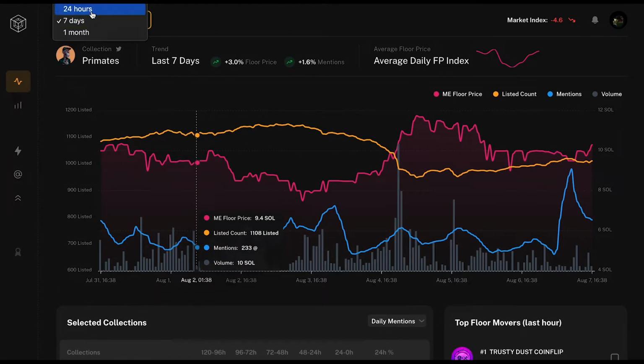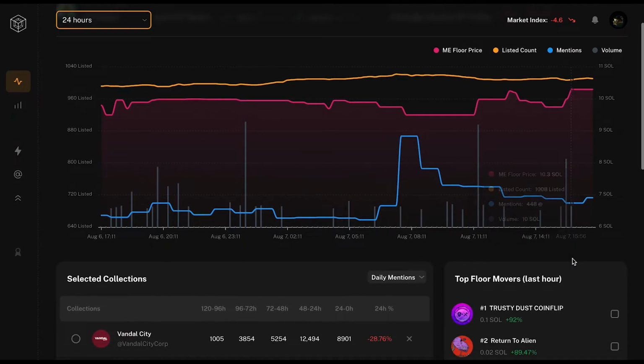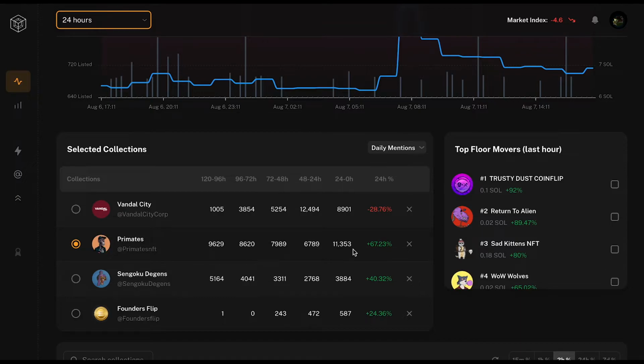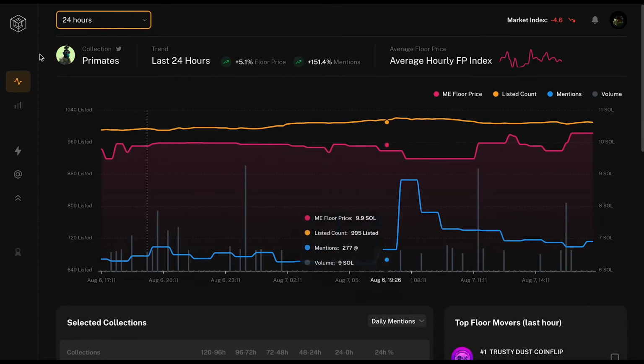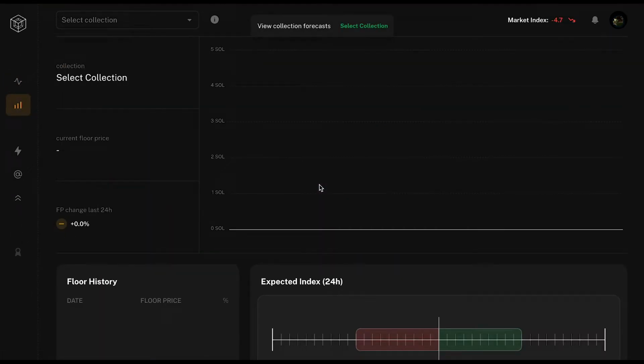You can also look at 24 hours if you really want those quick flips to see how that is going. And you can actually use this as the first tool to really get a grasp of what is going well and what isn't going well in the market right now. So let's move on. We've got our AI floor price predictor, and this is a really cool feature that we